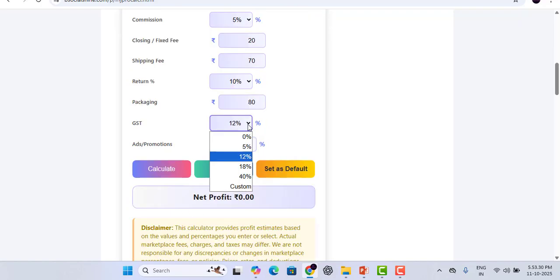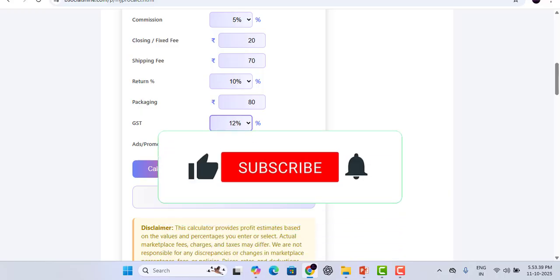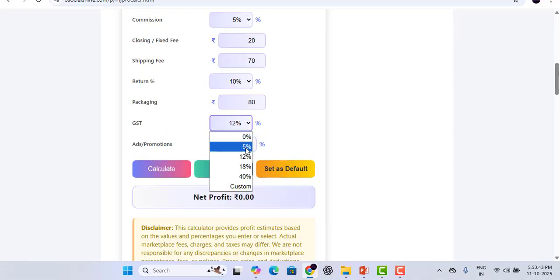Now just enter your GST rate. It may vary based on the product. If you are selling groceries or clothes, the GST percentage may vary. Okay guys, now add promotion. This ad promotion is the spend if you are running marketplace ads, include that too. So here's the best feature of this. You can add promotion percentage also, like I'm giving 5%. Now you can tap on calculate.